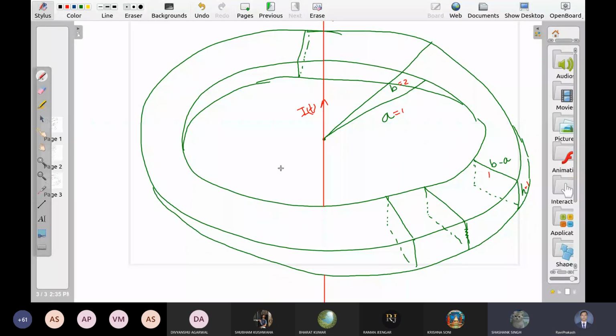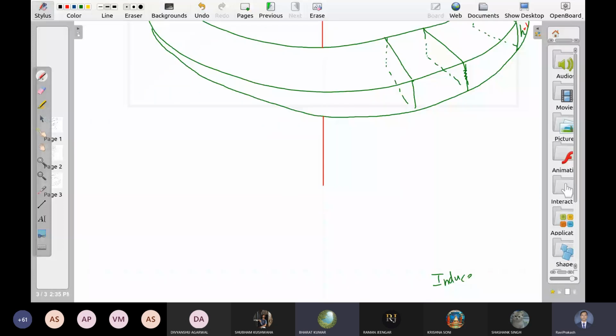Right. So first of all, why is there an induced EMF? Because the current is alternating. Induced EMF means we have an electric field. This electric field is producing induced EMF. Why do we have the electric field? Because we have a time varying magnetic field. And why do we get an electric field from this? This is Faraday's law.